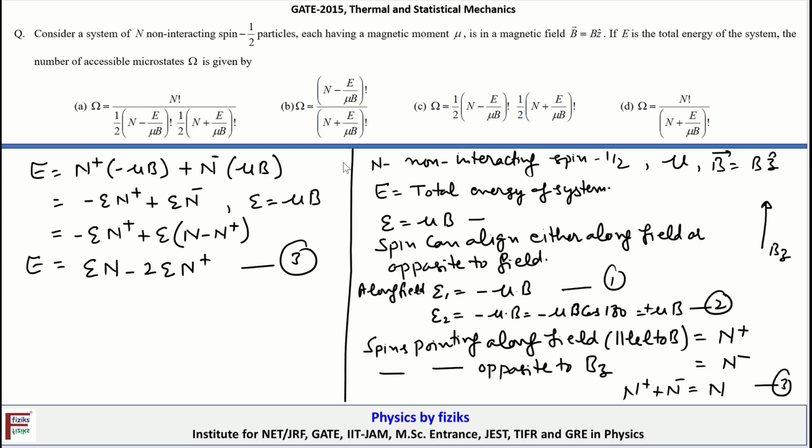So from here we can immediately determine the value of n plus, okay. So that means if we solve this equation, n plus, you can take it to the other side. So n plus from equation 3, n plus is equal to ne. So from here, okay, 2e n plus, that is equal to ne minus e. So that means n plus is equal to n by 2